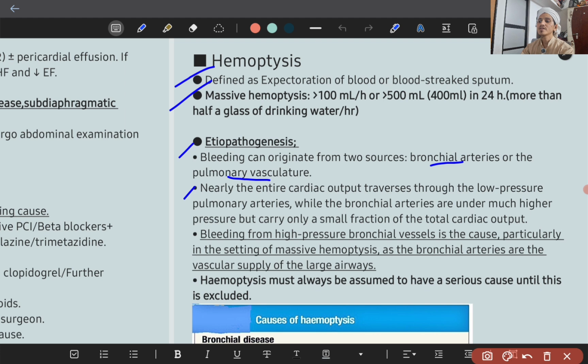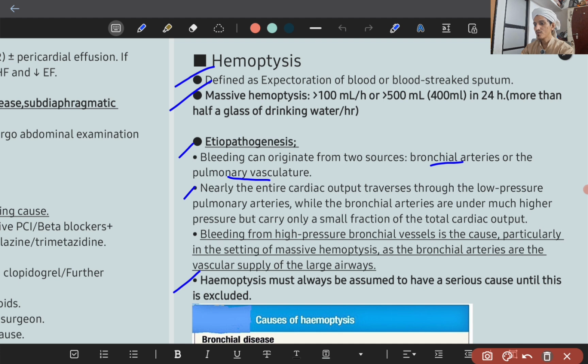Bleeding from the high pressure bronchial vessels, which supply the large airways, is the main cause, particularly in massive hemoptysis. An important point according to Davidson: hemoptysis must always be assumed to have a serious cause until this is excluded.